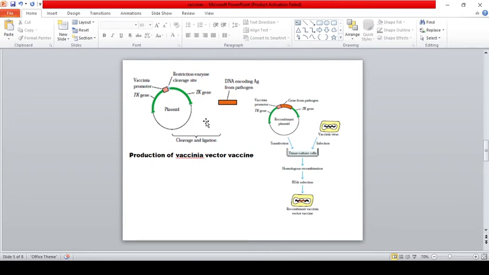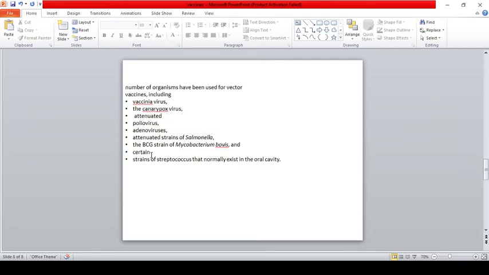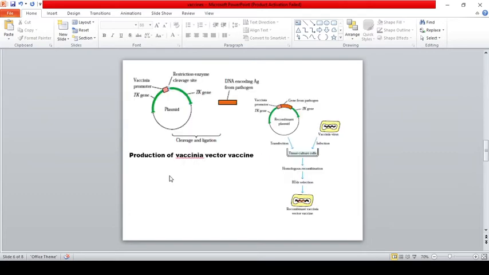We need to see this is one of the widely used techniques. For creating the recombinant vector vaccine, we need to take many kinds of viruses as a vector. These are the organisms that are used for creating the vector vaccine: vaccinia virus, canary pox virus, polio virus, adenovirus, attenuated strain of salmonella, BCG strain of Mycobacterium bovis, and strain of streptococcus.